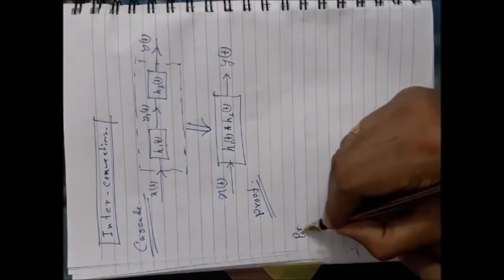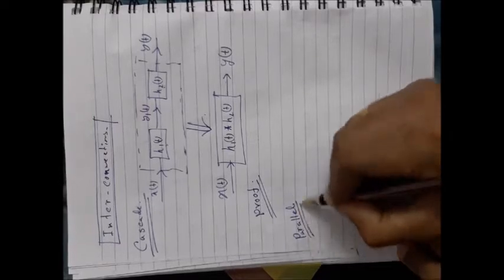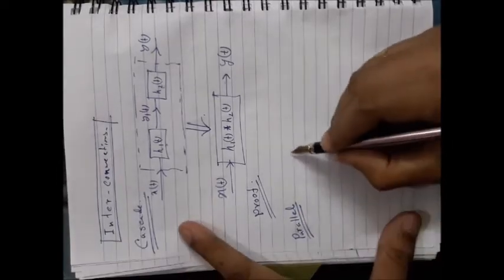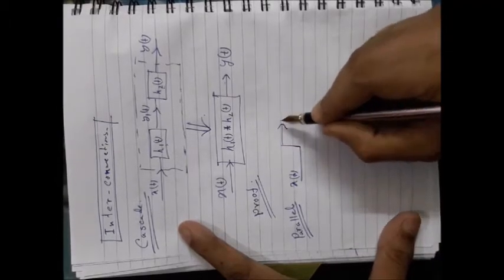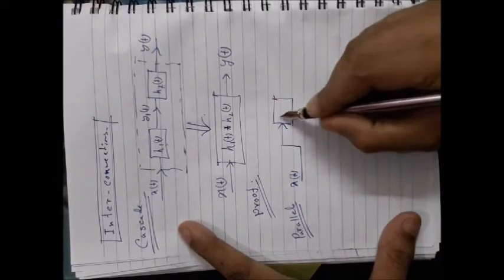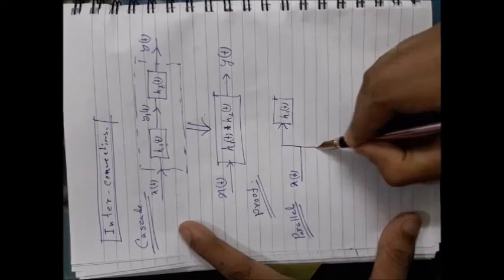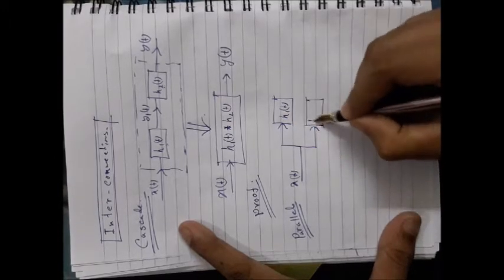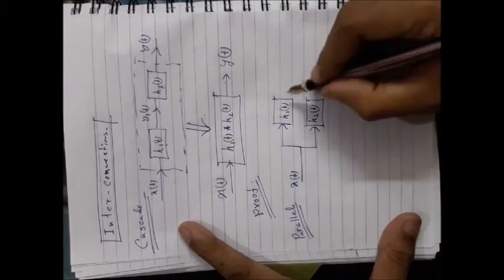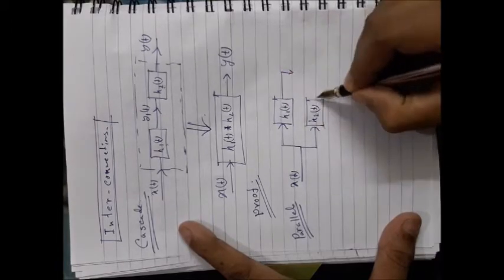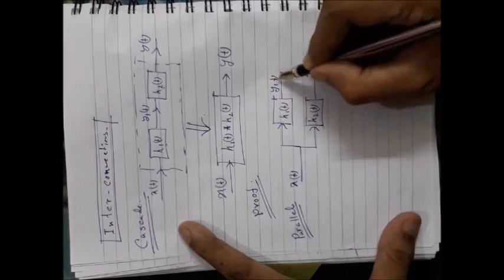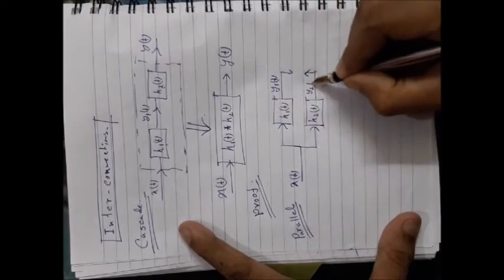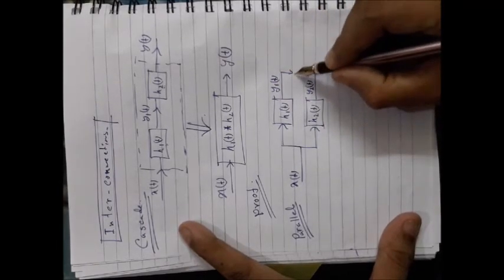Next is the parallel connection. For the parallel connection, suppose you have one input signal which is simultaneously provided or in parallel provided to two different systems which have h1(t) and h2(t) as their impulse responses respectively. First one is giving you y1(t) as the output, second one is giving you y2(t) as the output.